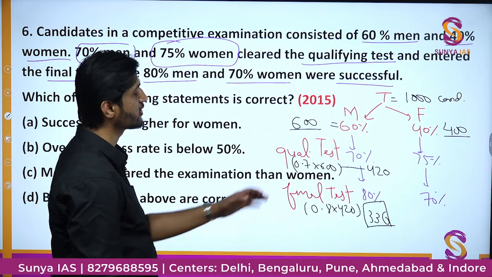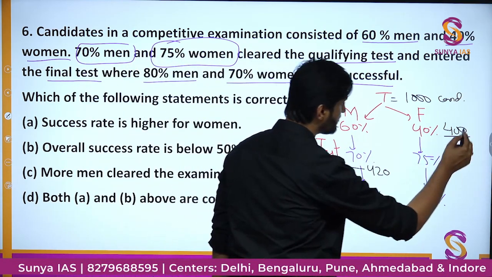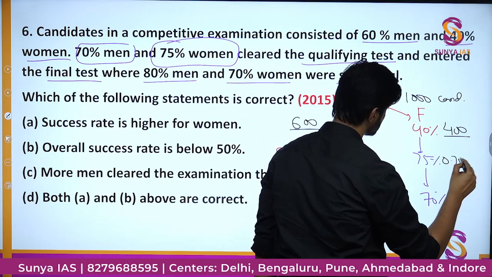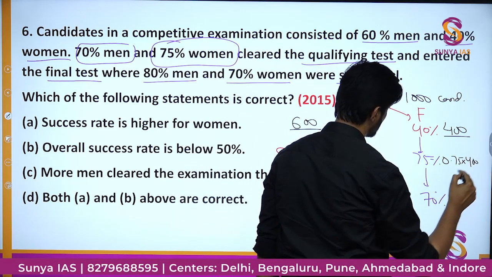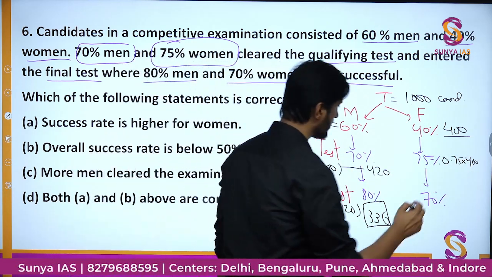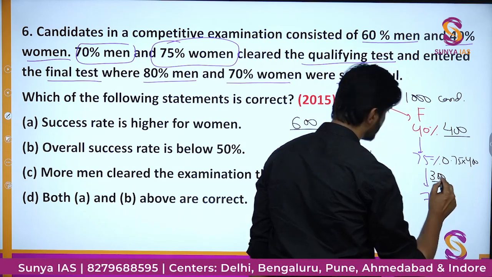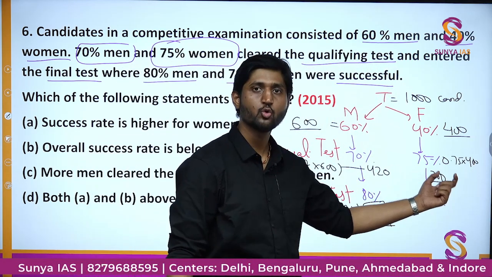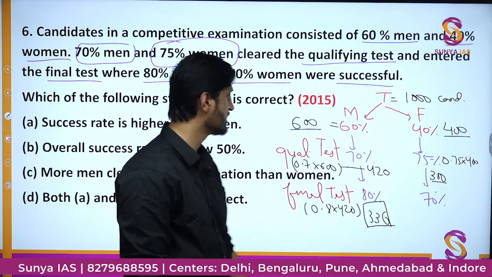Similarly, if we talk about the females, out of a total of 400 female candidates, 0.75 are those who will be able to clear the qualifying test, and their number will come out to around 300 when you multiply those numbers. And then out of these 300, only 70% are able to clear the examination.